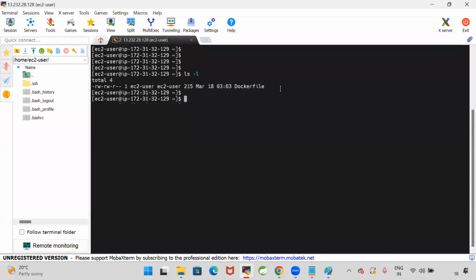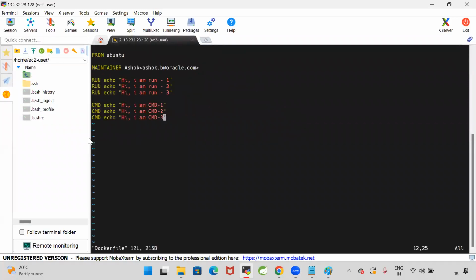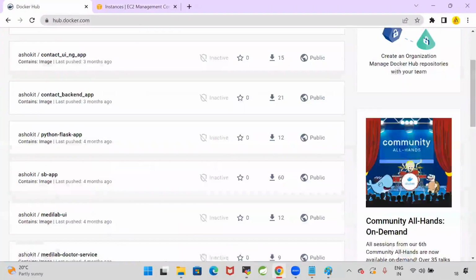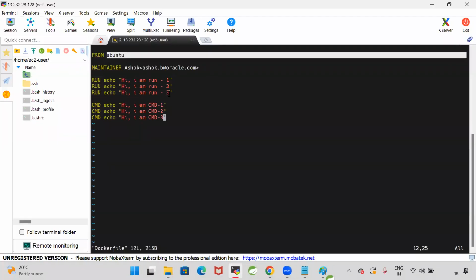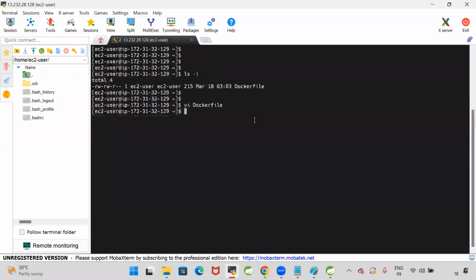Here, my Docker file is available now. In the Docker file, what is the content? You can see vi Dockerfile. Okay, so I specified FROM Ubuntu. From where is this Ubuntu coming? Ubuntu will come from the Docker Hub. Ubuntu is a public image. When I specify FROM Ubuntu, the Docker engine will download the Ubuntu OS. Maintainer, RUN, CMD. Okay, now let me close this file, then build the image.